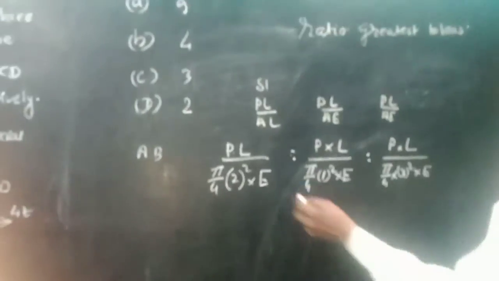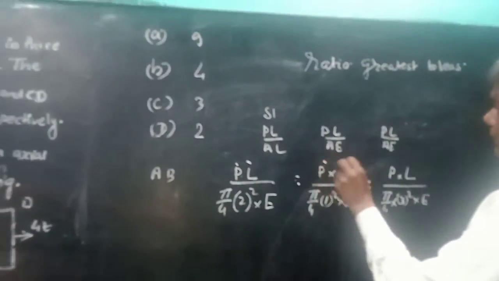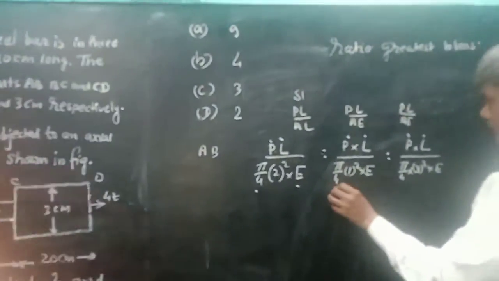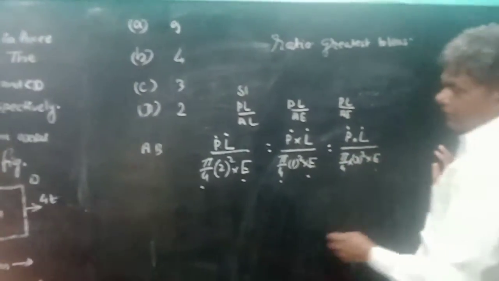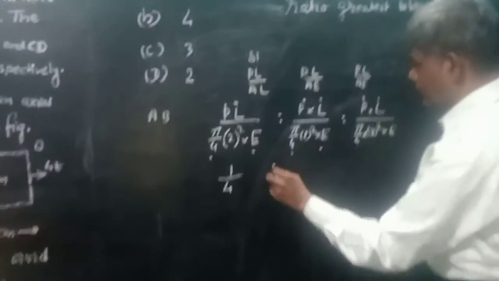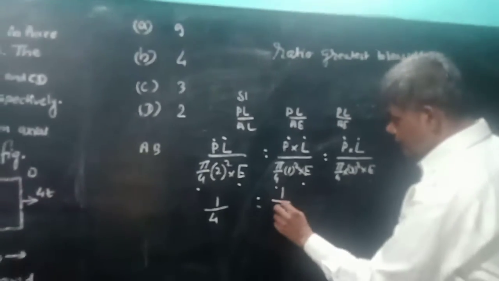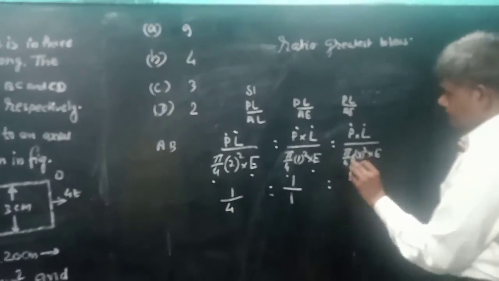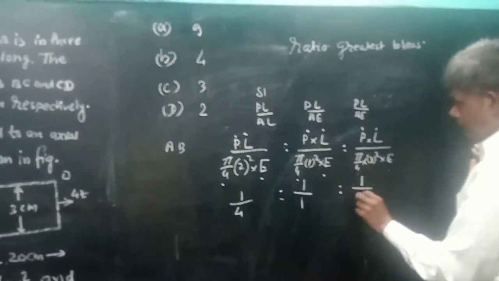So the common parts are PL, PL, PL and pi by 4 E, pi by 4 E, pi by 4 E. So the remaining parts are 1 upon 2 square, this is 1 by 4, 1 upon 1 square, this is 1, and 1 upon 9 remaining.